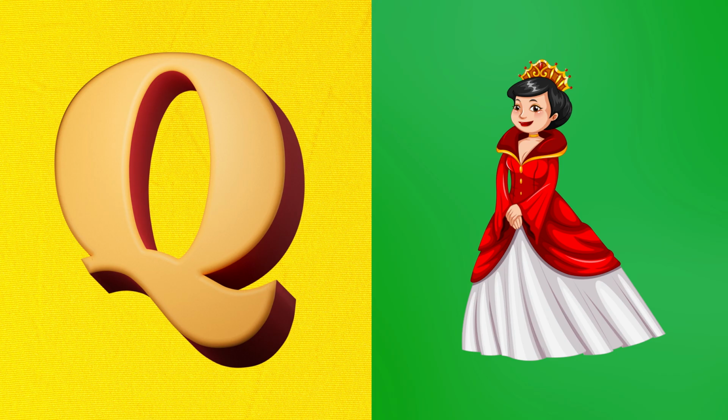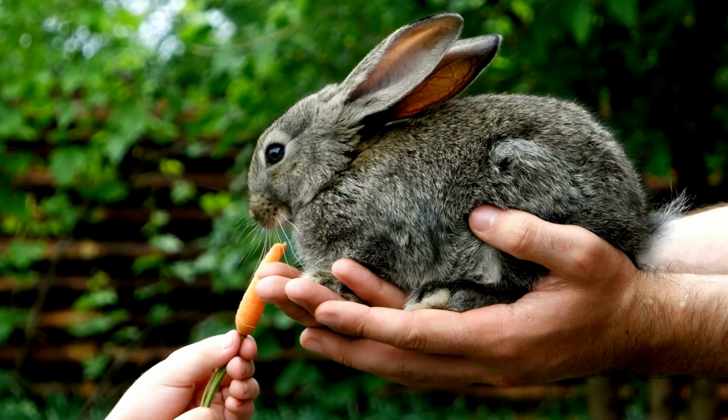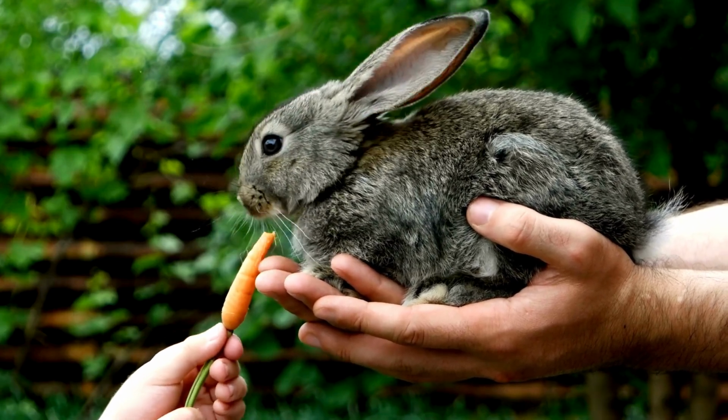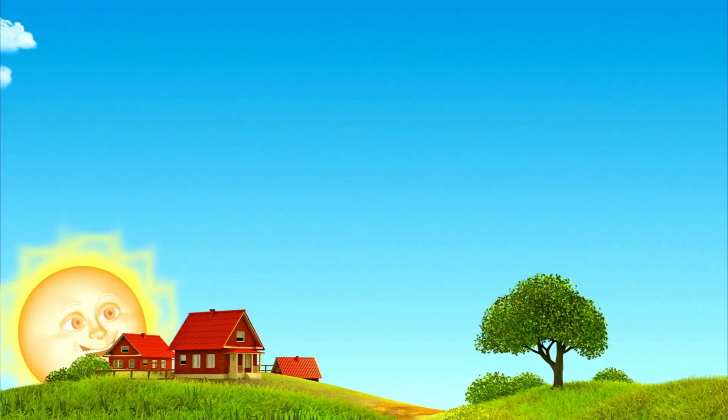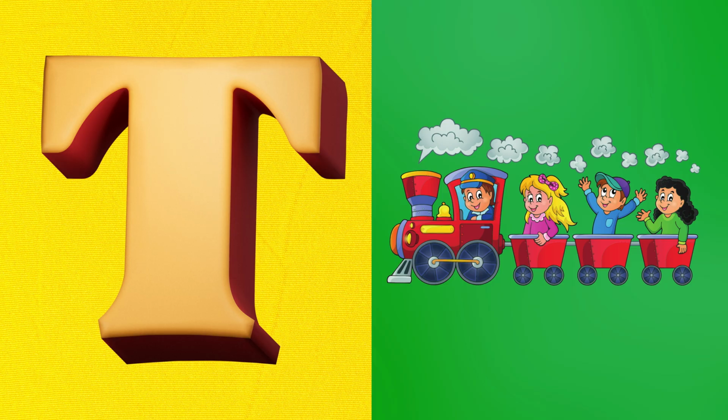Q is for queen. R is for rabbit, rabbit hops and wiggles nose. S is for sun, smiling sun rises and glows. T is for train.